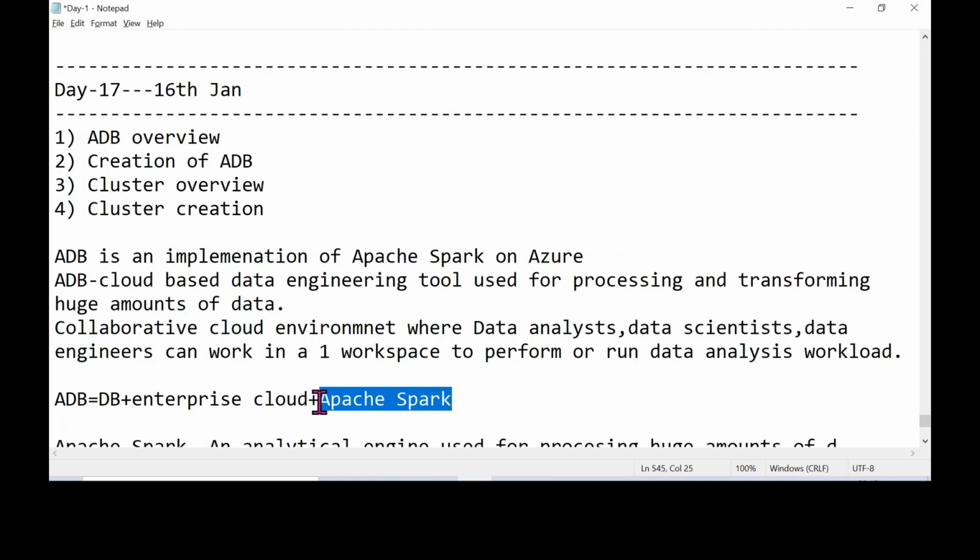So using this engine, we will be able to compute anything much faster. All right, because we will be dealing with huge amounts of data, right? So in order to work with huge amounts of data, to transform and process that data, we need a very high speed engine. So what is the engine we have? We have the Apache Spark engine. Okay, so basically Azure Databricks is nothing but Databricks collaborated on this enterprise cloud, which in turn has been implemented on the Apache Spark analytical engine. Okay, remember this also.